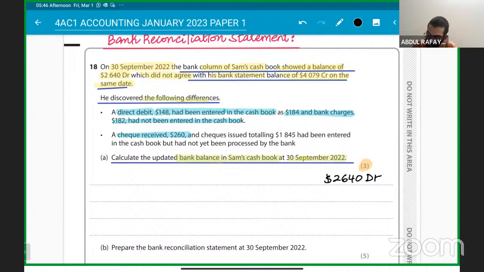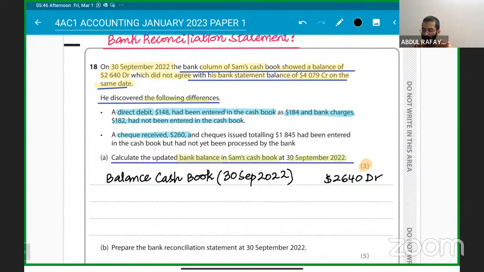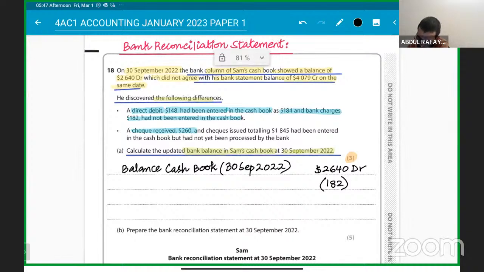Understanding, 2,640 is the cash book balance. You can write it down: balance of cash book at 30th September 2022. That is 2,640 debit. Subtract the bank charges. Always remember bank charges are to be subtracted. So the bank charge of 182 will be subtracted.